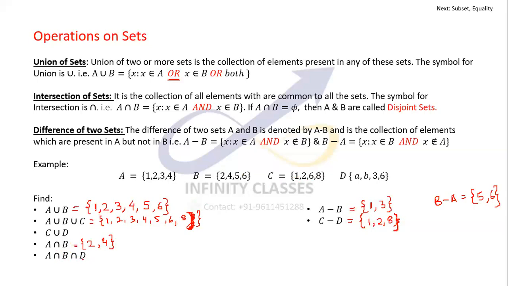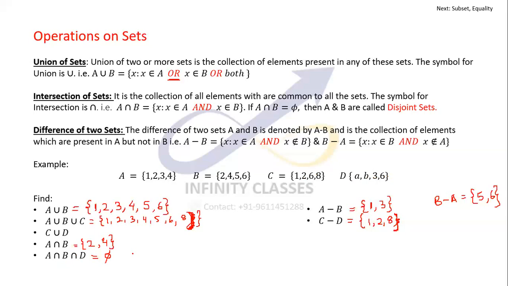A intersection B intersection D. A intersection B is 2, 4, which is already counted. Now I have to take the intersection of this with D. Let's check. A, B, 3, 6. Nothing is the same as 2 and 4. So actually it would be the null set in this case. So A, B, and D are disjoint sets.